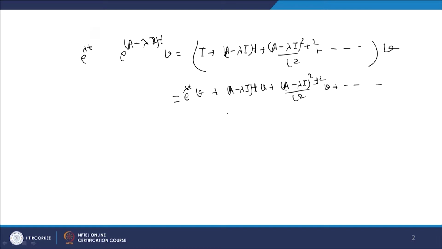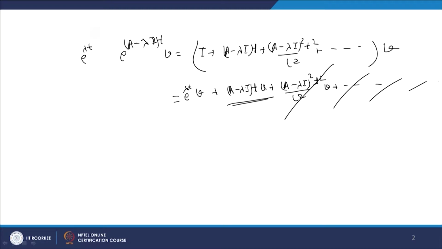Here, if this is non-zero, then we make this term 0, and if we make this term 0, the remaining terms will also simply go to 0.